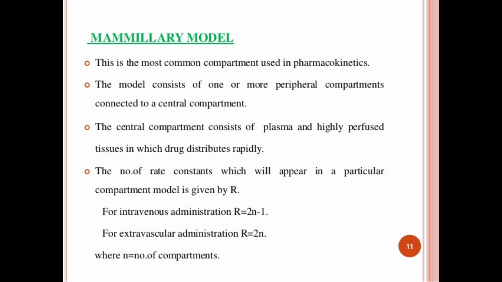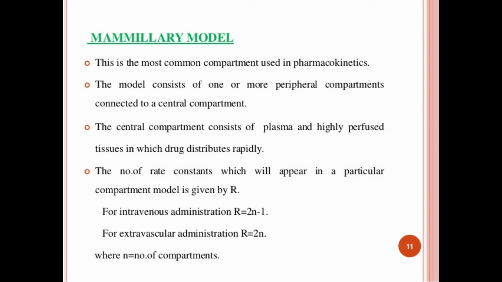The peripheral or tissue compartments are those having low vascularity and poor perfusion. The distribution of the drug to these compartments is carried out through the blood.